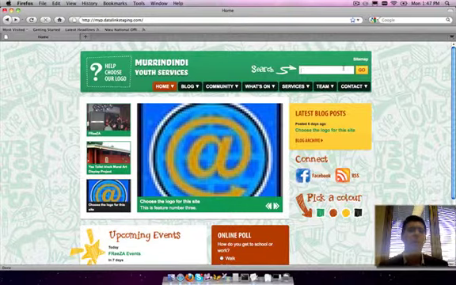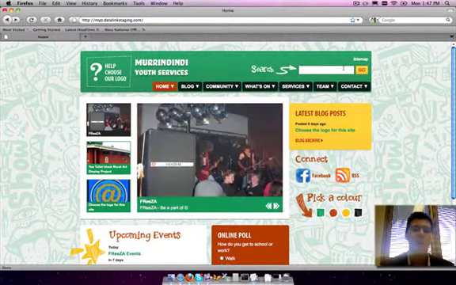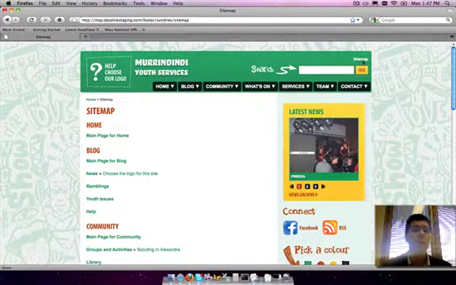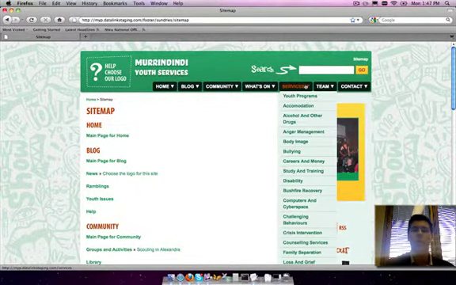We've got a few navigation aids. We've got the sitemap, which shows you all of the pages on the website. This is kept current automatically, so it shows a hierarchy of pages on the website. In the main sections you can see here blog articles, pages within the community section and such.